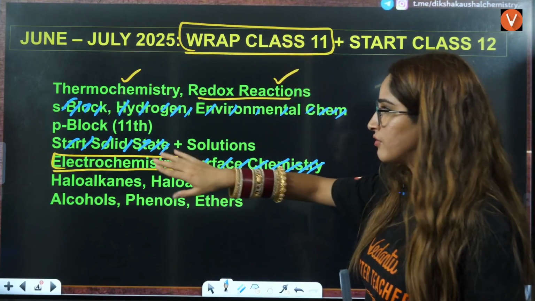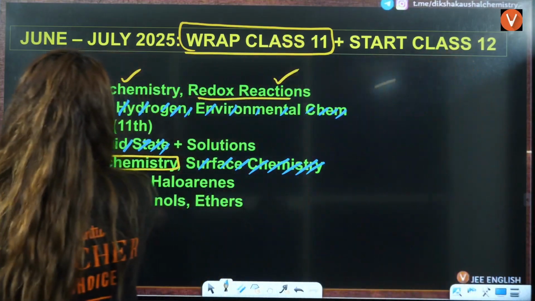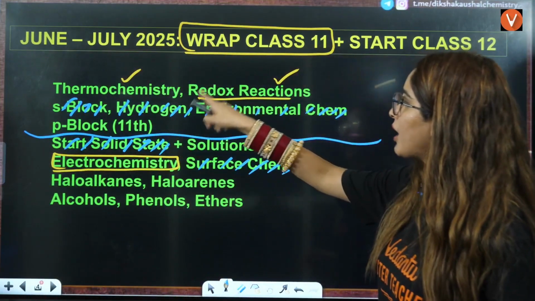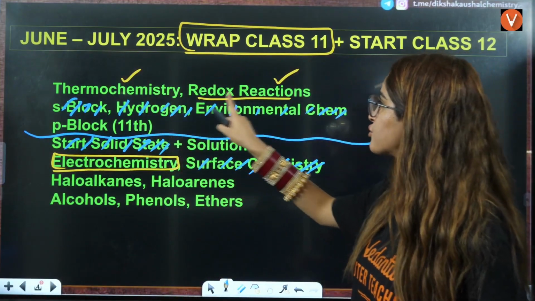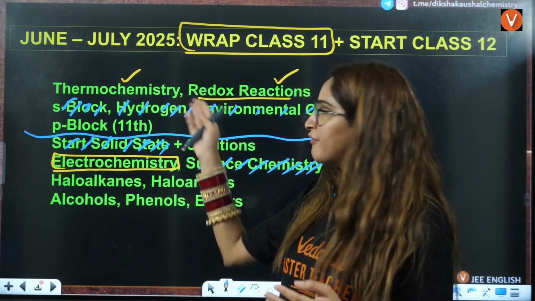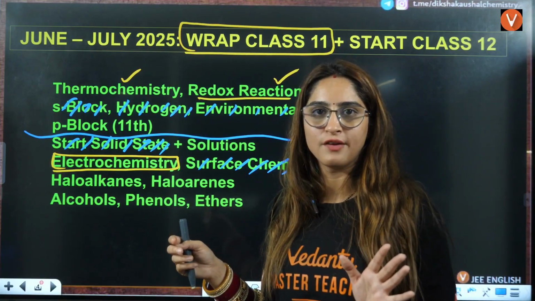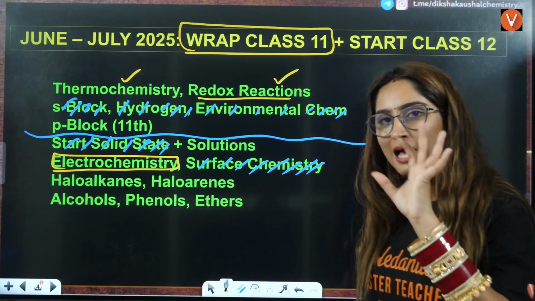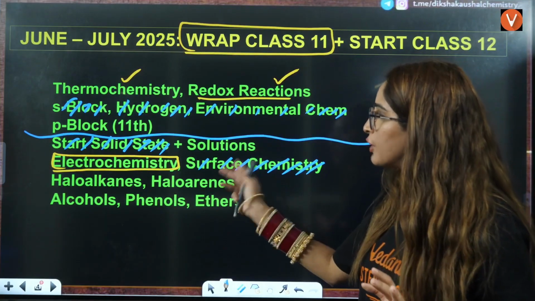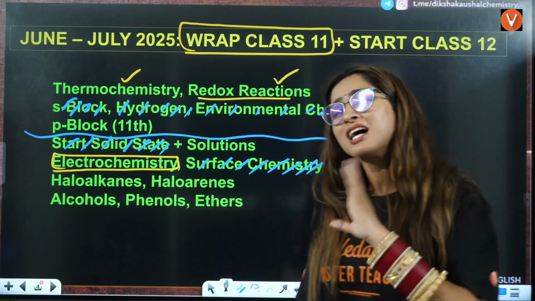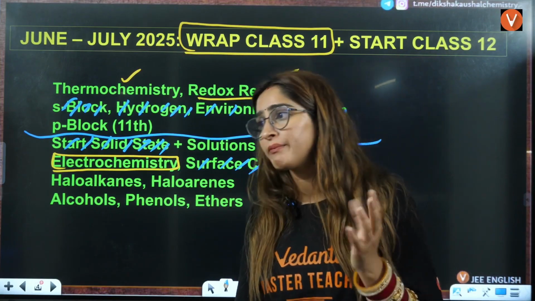Class 11th, full class 11th is still here, right? Till here you have class 11, that is thermochemistry, thermodynamics, redox reactions, S block, hydrogen, environmental chemistry, P block, right? For JEE Mains, so you are left with nothing for class 11, right? Then start with class 12th, right? Starting with solutions, electrochemistry, haloalkanes, haloarenes, alcohol, phenol, ether. Now these will be very simple for you. Let me be very clear.